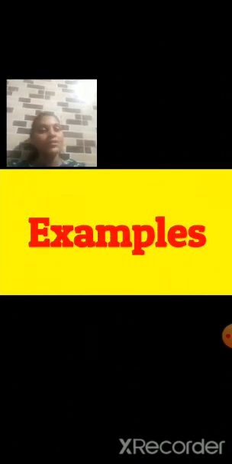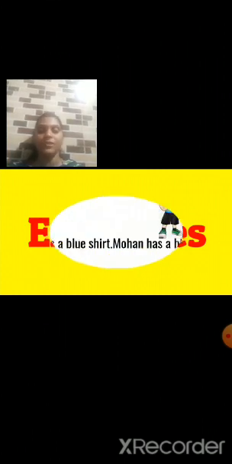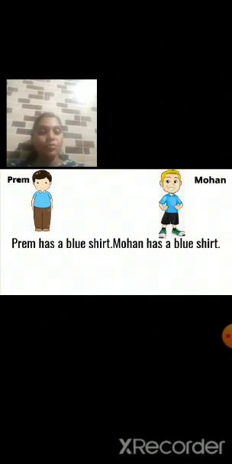Our first sentence: Prem has a blue shirt, Mohan has a blue shirt. Can you see in the picture both the boys have the same color shirt. Prem has a blue shirt, Mohan has a blue shirt. Now these two sentences are written separately, but the things in them are the same. Yes or no? The color of the thing is also the same. Now we have to join these sentences. So how will we join them?